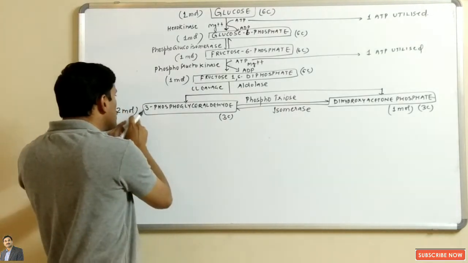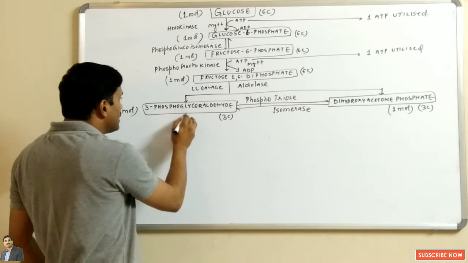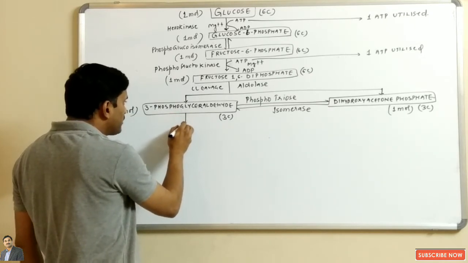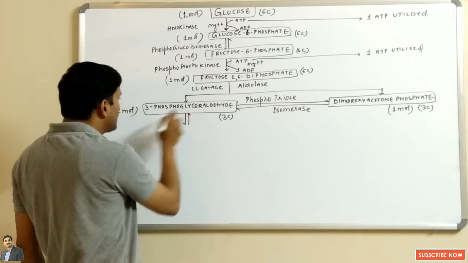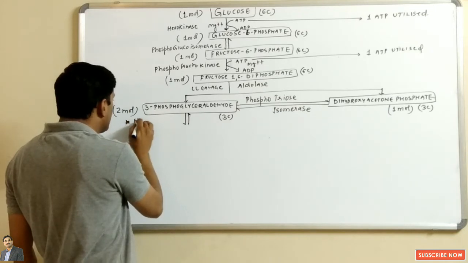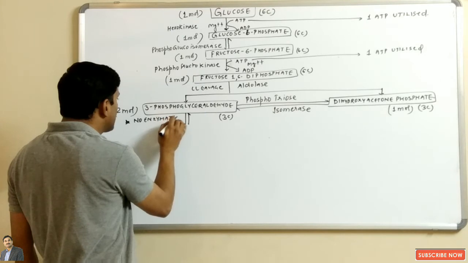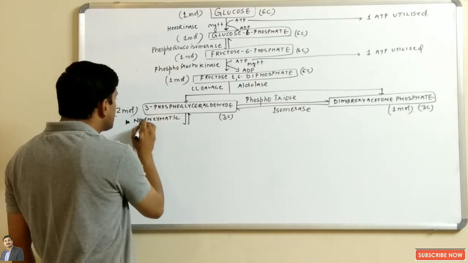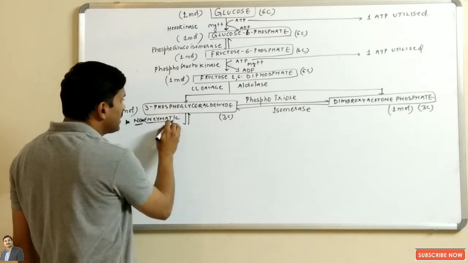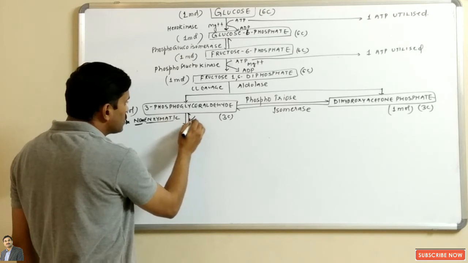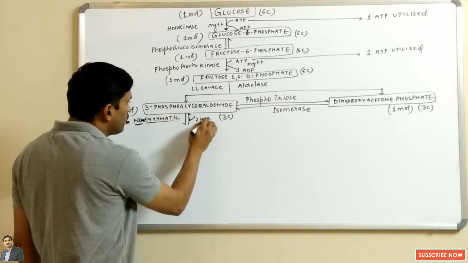Now we will be treating two molecules of 3-phosphoglyceraldehyde. In the next step, you can see that it is a non-enzymatic step. This is the only step in the entire glycolysis cycle which is non-enzymatic. Here only two molecules of H3PO4 will be used.